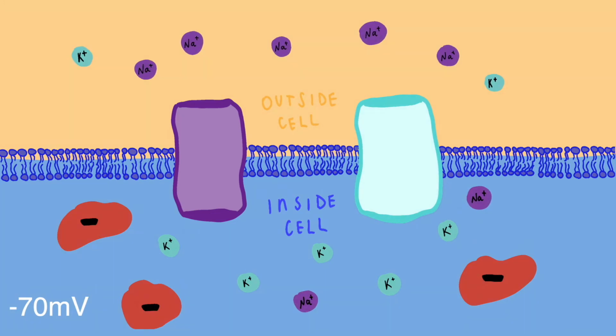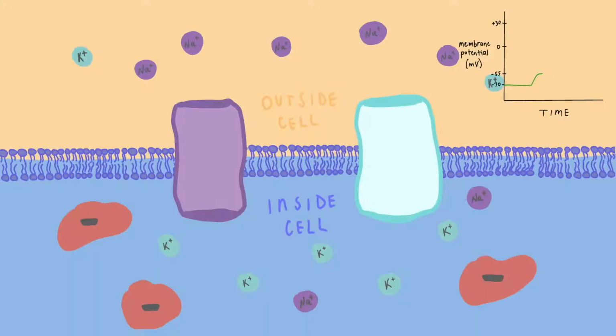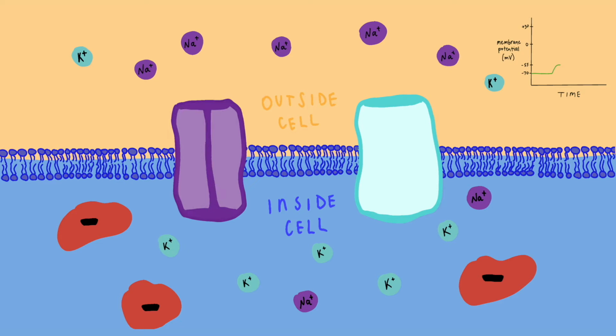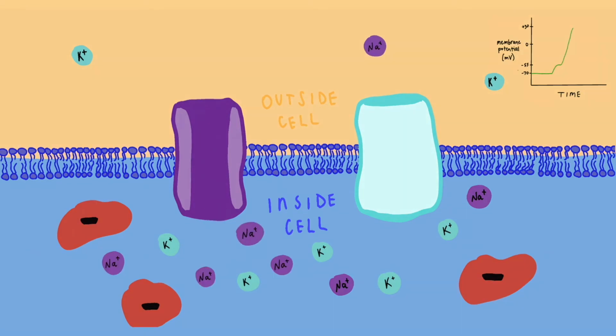When a stimulus triggers the neuron, the voltage inside increases slightly to about negative 55 millivolts. This causes voltage-gated sodium channels located on the neuron cell membrane to open. These channels allow the movement of specific ions between them and open only at certain voltages. In this case, sodium starts to flow naturally into the neuron. This movement of sodium gives the cell a positive charge.